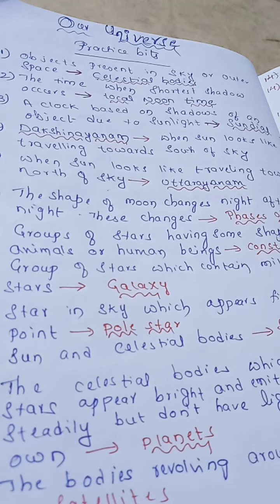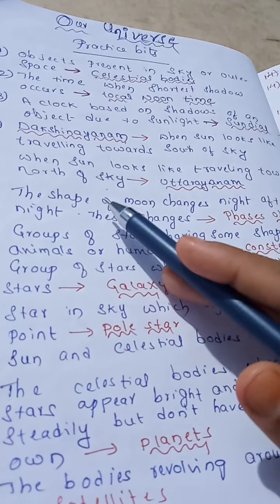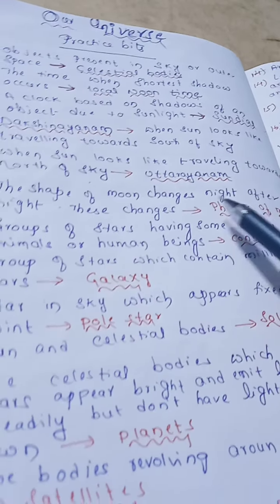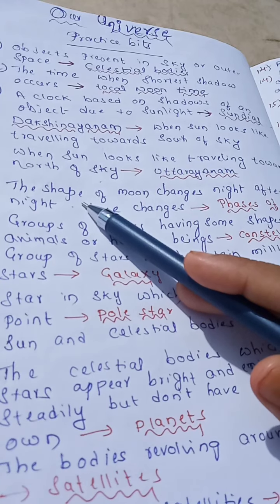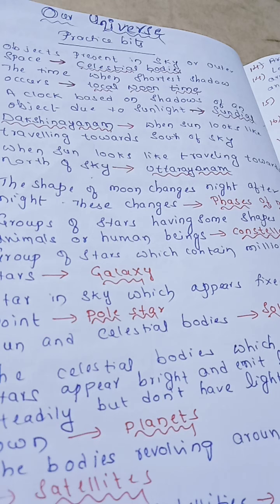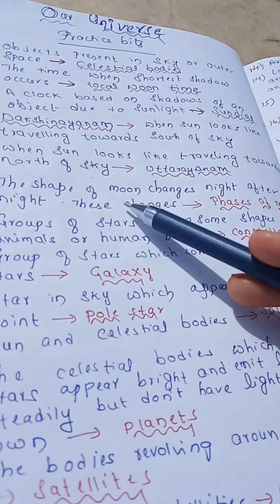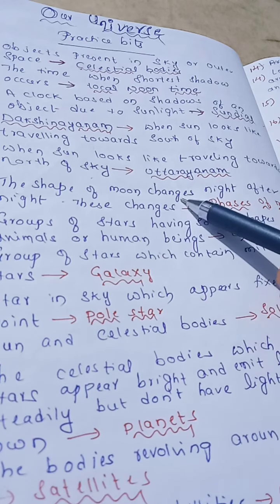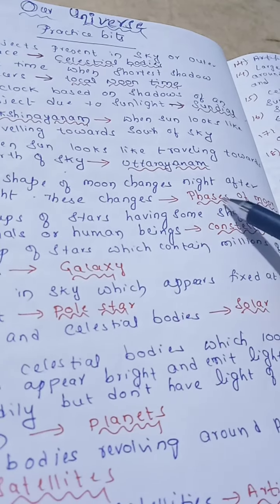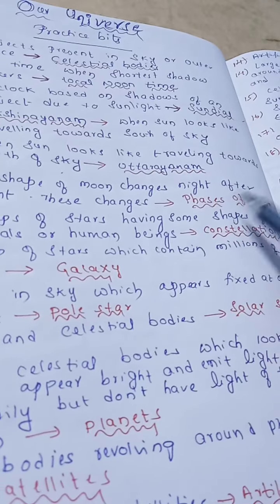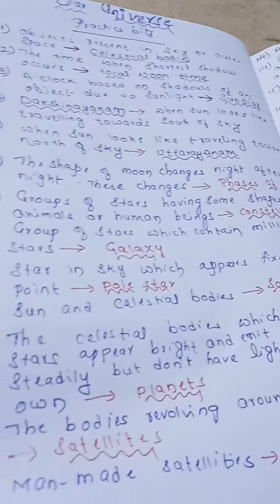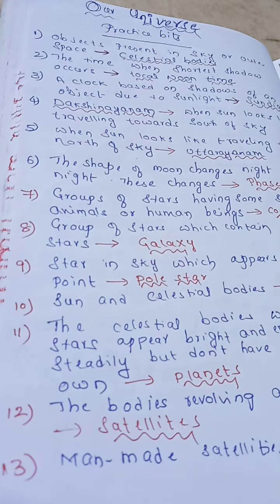Right? Now the next bit, the shape of the moon changes night after night. As one night passes, we see the shape of the moon changes night after night. These changes, we call phases of the moon.